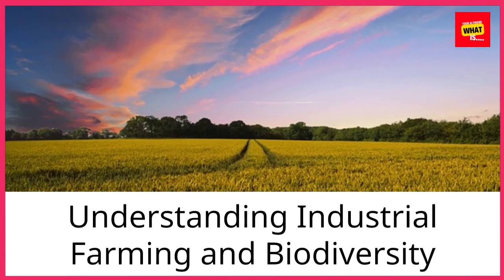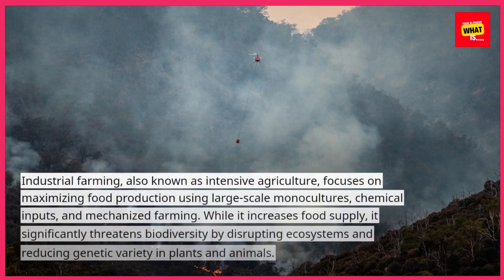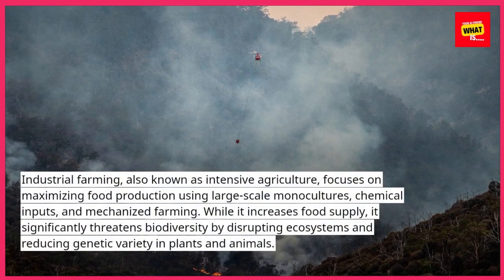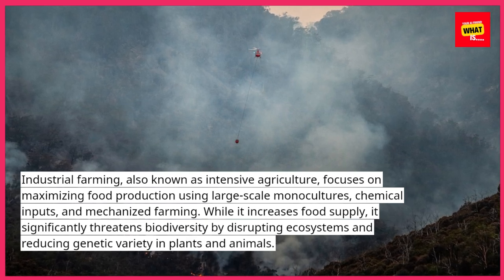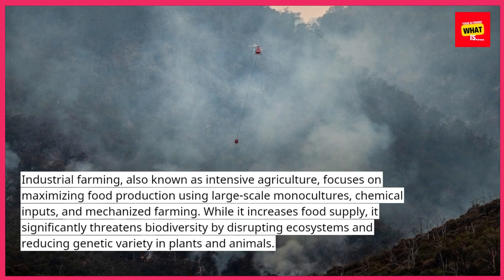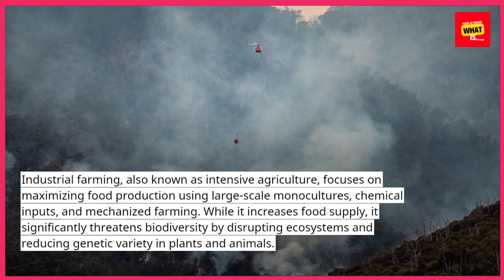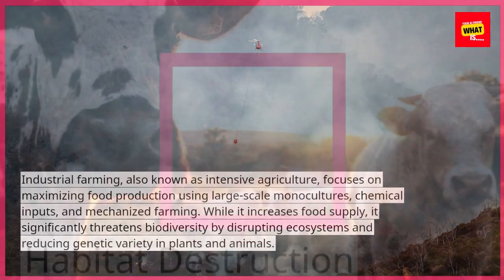Understanding industrial farming and biodiversity. Industrial farming, also known as intensive agriculture, focuses on maximizing food production using large-scale monocultures, chemical inputs, and mechanized farming. While it increases food supply, it significantly threatens biodiversity by disrupting ecosystems and reducing genetic variety in plants and animals.